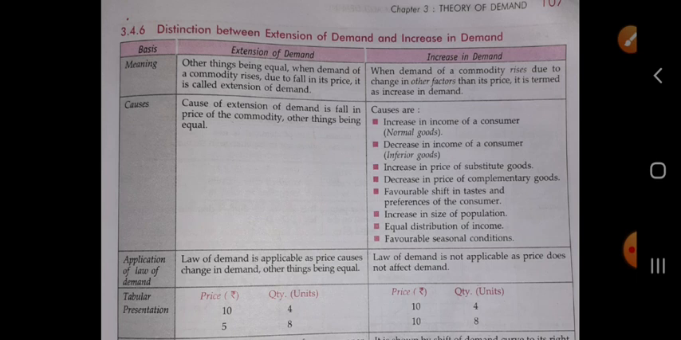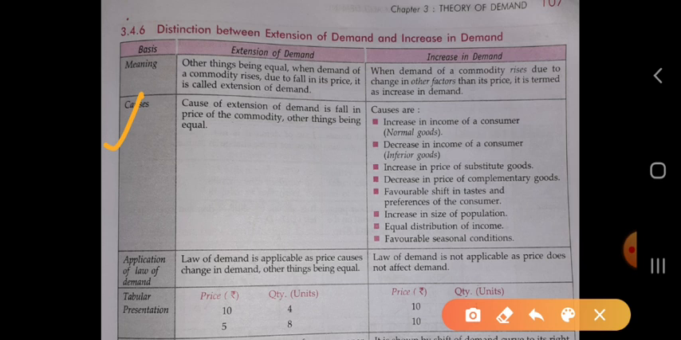And in the case of increase in demand, when demand of a commodity rises due to change in factors other than the price, here we see the relation between the quantity demanded and the other factors than the price, such as the change in income, taste and preference, and the population of the country. So we see the relation of the quantity demanded with factors other than the price, and it is called the increase in demand. What are the causes?